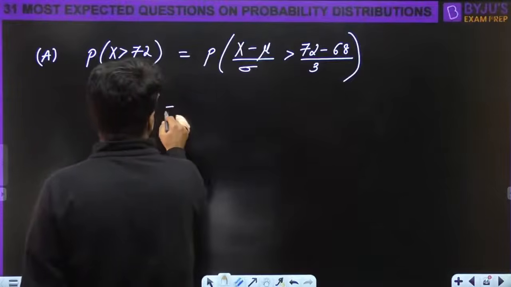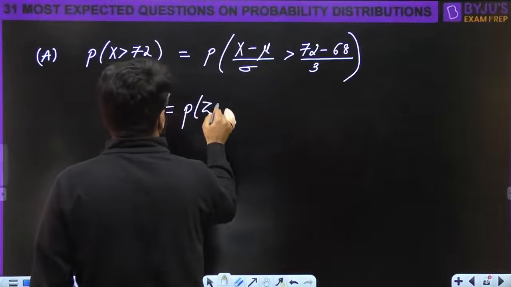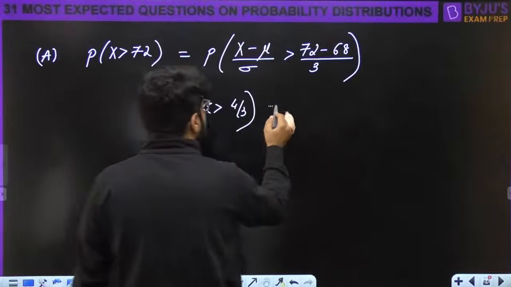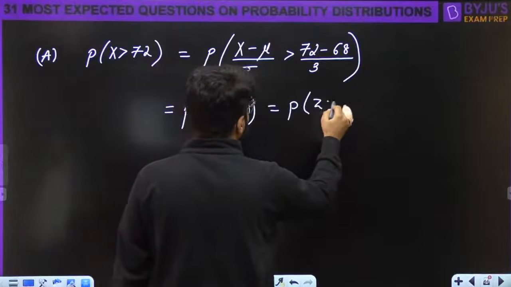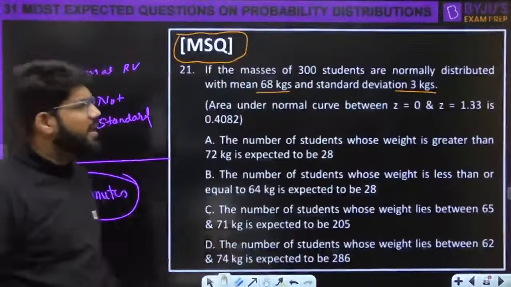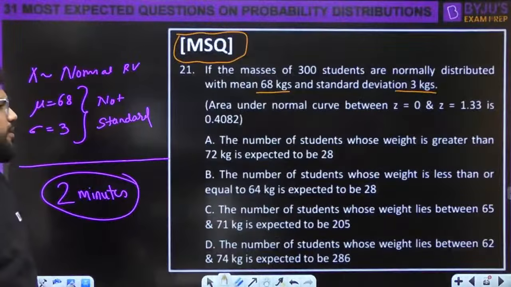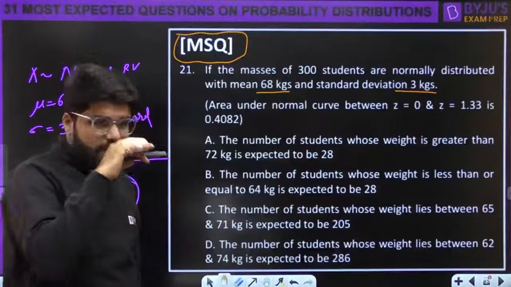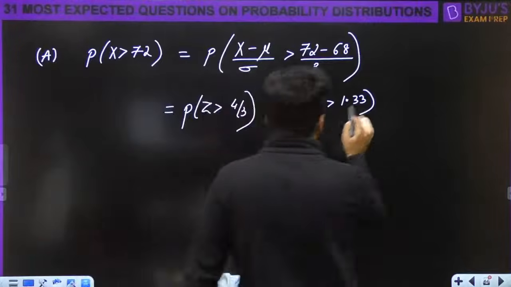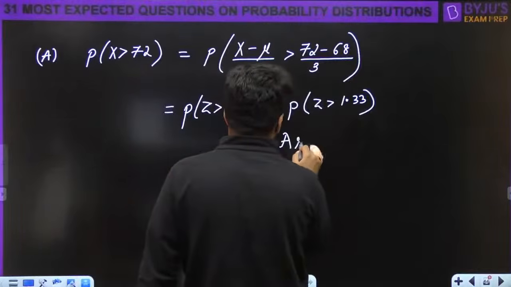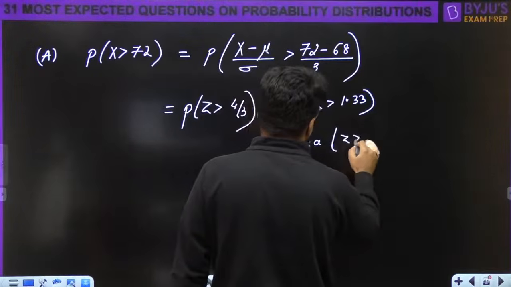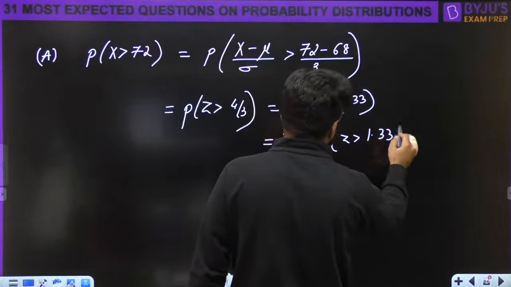Okay, so this now becomes Z. X minus mu by sigma, we all know is Z. Z greater than 4 by 3. What is the probability Z is greater than 1.33? They have given the area between 0 to 1.33. I want the probability, or I want the area. Probability is again equivalent to that area for Z greater than 1.33.